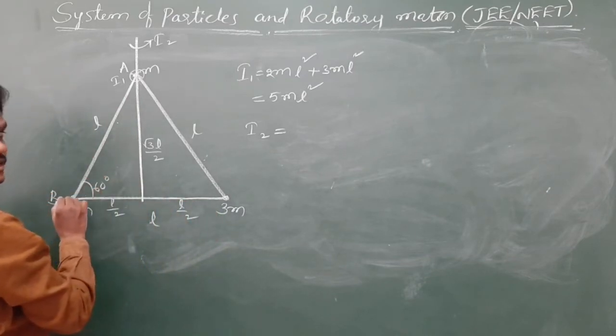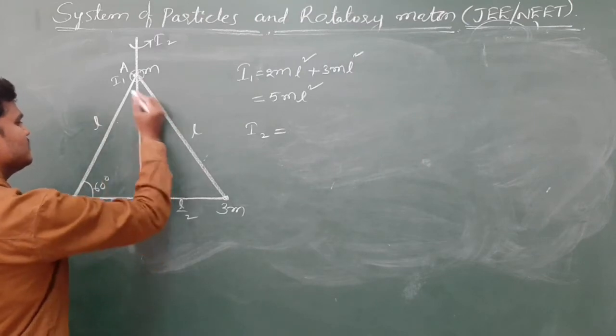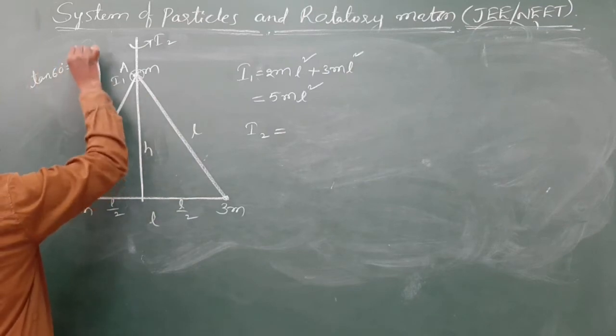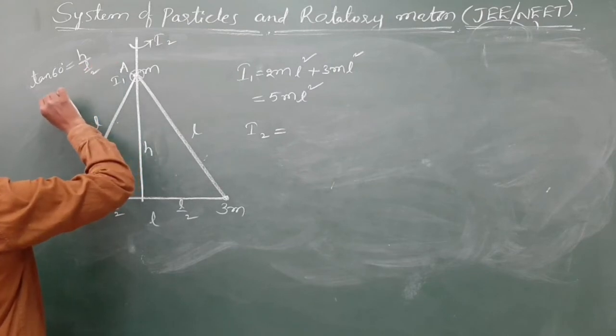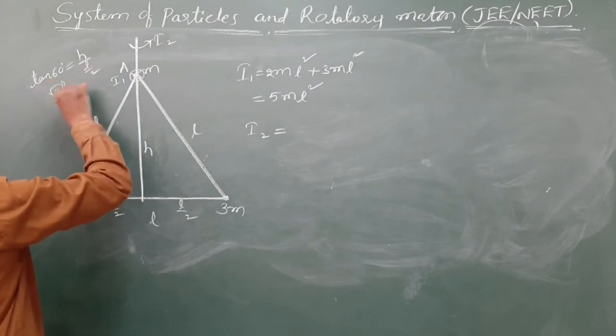Otherwise, with the 60 degree angle, tan 60 is H by L by 2, and tan 60 is root 3, so H is root 3 L by 2.